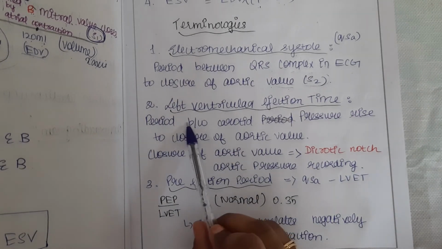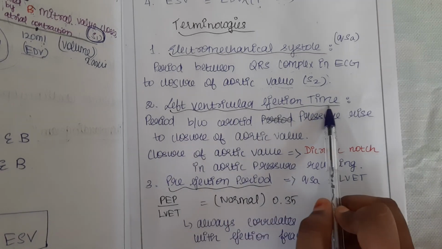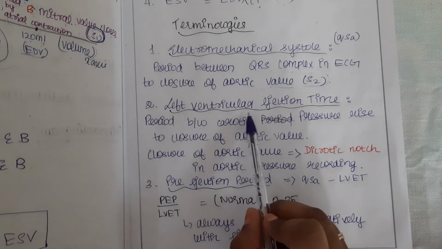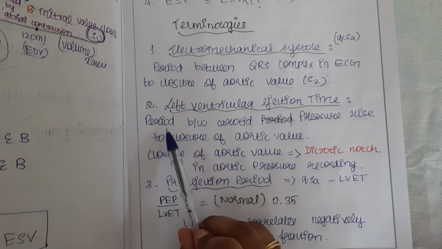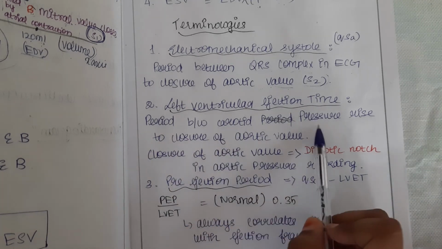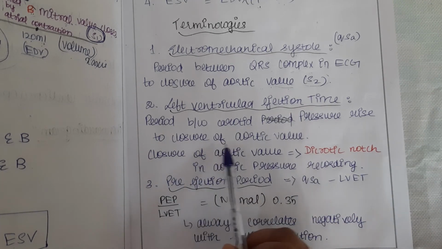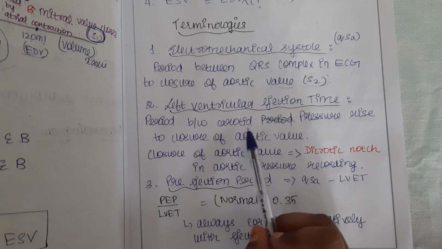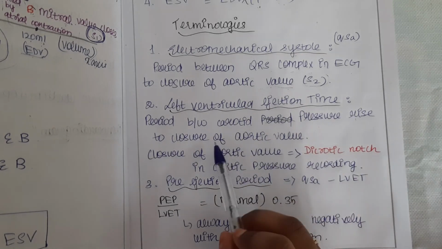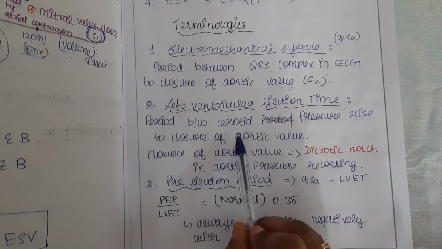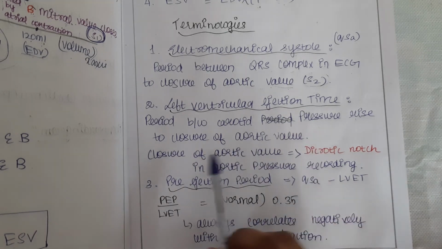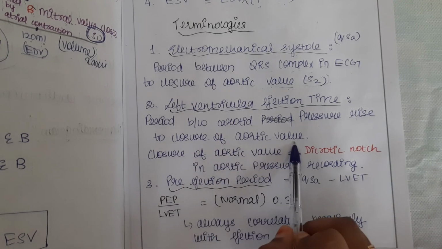Then comes the left ventricular ejection time. So what is left ventricular ejection time? That is the period between the carotid pressure rise to the closure of the aortic valve.